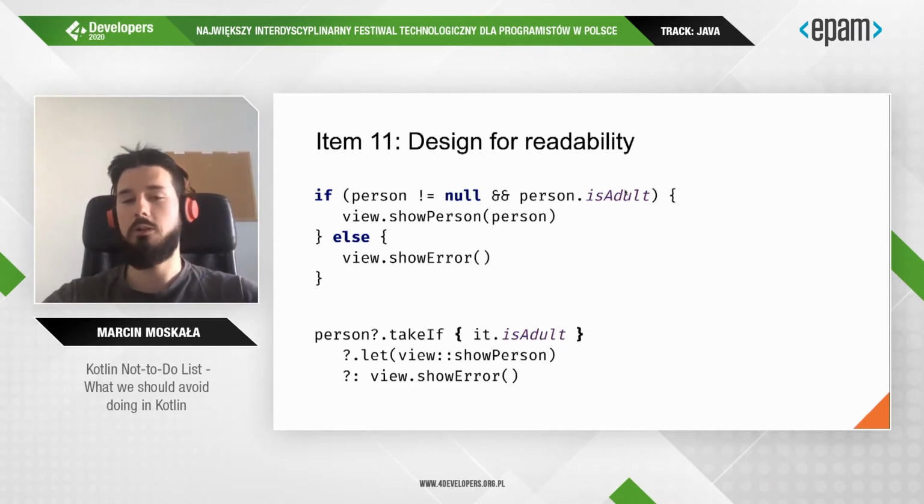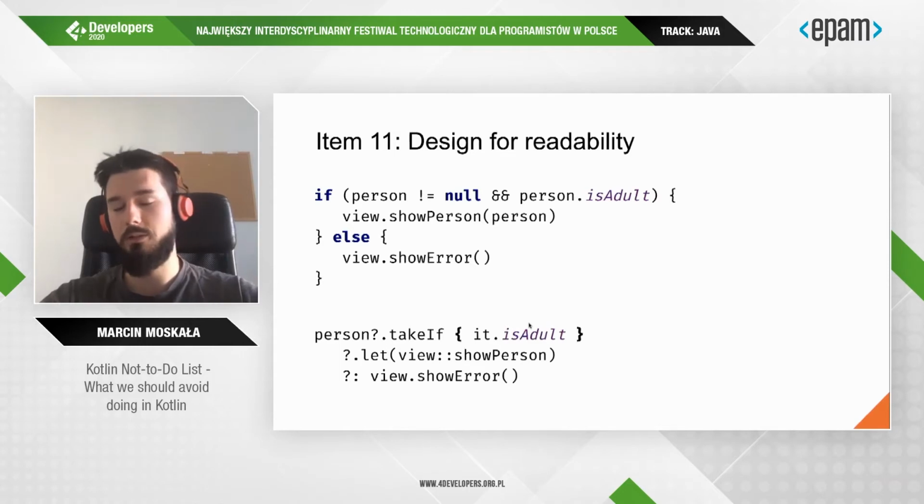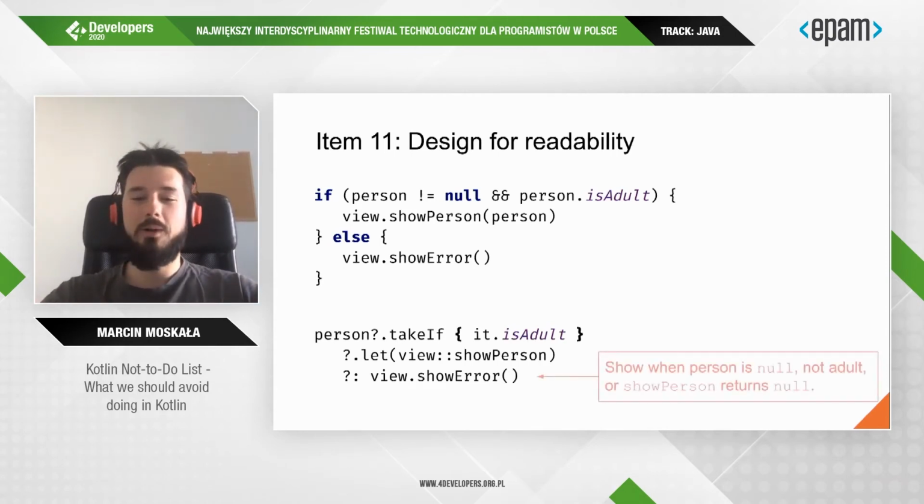And moving to the answer, the first one shows an error when person is null or when this person is not an adult. The second one shows an error when person is null, when person is not an adult, or when show person returns null. What is possible? And well, good luck finding it.